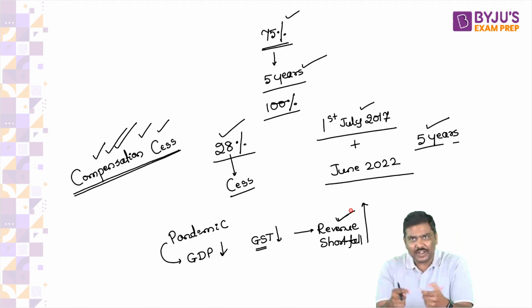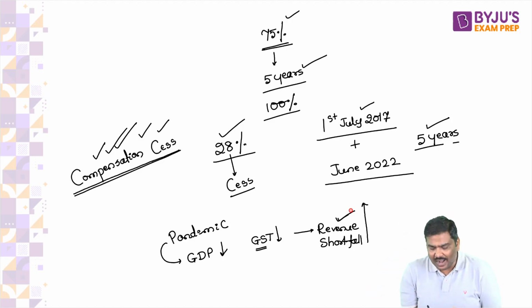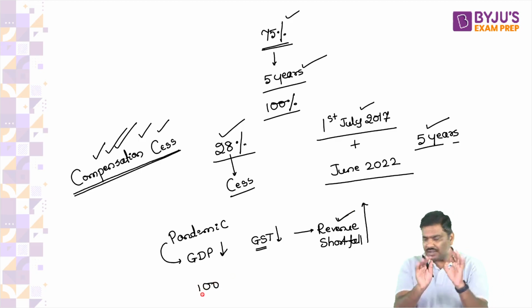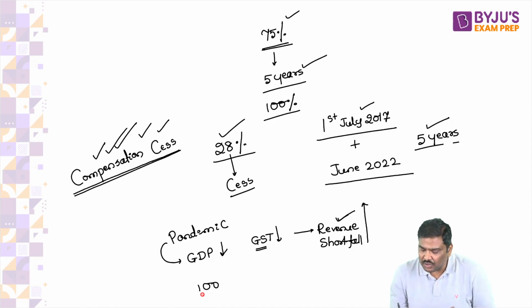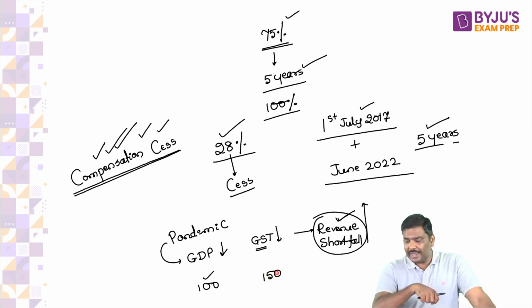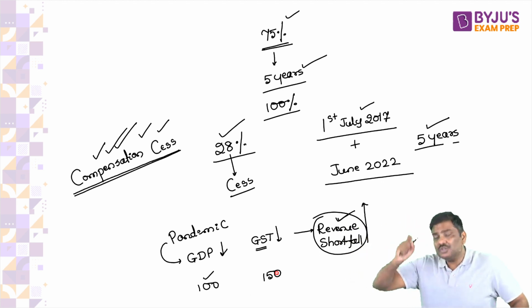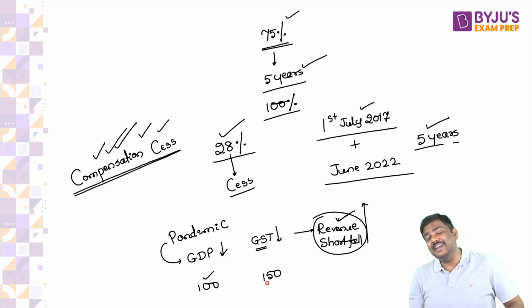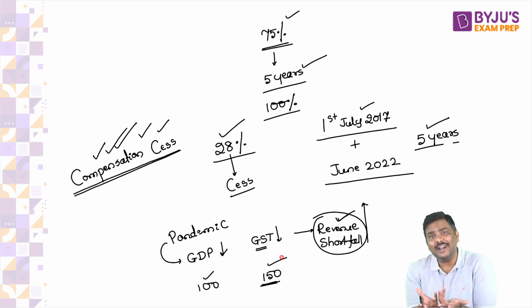Now, at this point of time, what if you collected 100 rupees of compensation cess? Simple numbers. Imagine you're the central government, you collected 100 rupees of compensation cess, but the revenue shortfall is 150 rupees. Understand the logic here? You collected 100 rupees, but the shortfall you're supposed to pay to the states is 150 rupees. Don't you think the shortfall is greater than the cess collected? How will you pay 150 rupees using 100 rupees? It's not at all possible.